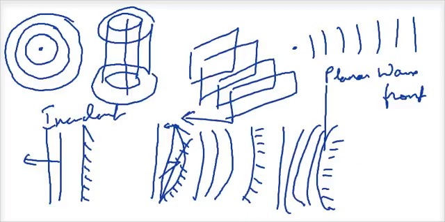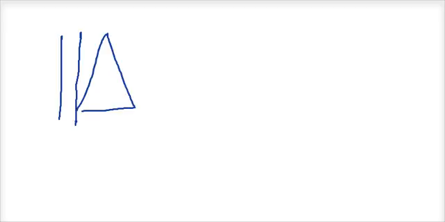Okay. Then suppose there is a prism. Suppose there is a triangular prism like this and you have a plane wavefront. Understand that this wavefront has reached here. Now this gets into a new medium while this continues in the same medium. And if this is glass, the velocity here is less than the velocity here. So this travels a greater distance while this end travels a smaller distance.